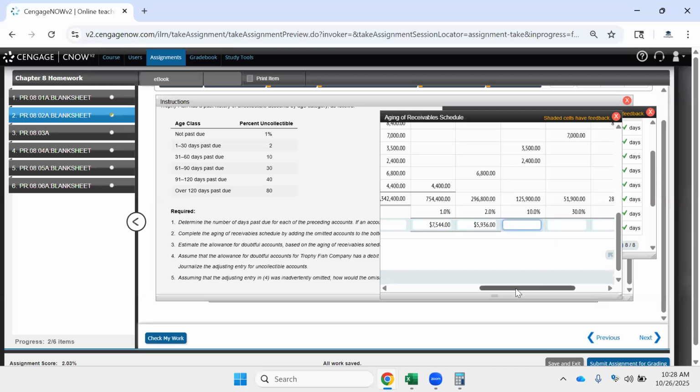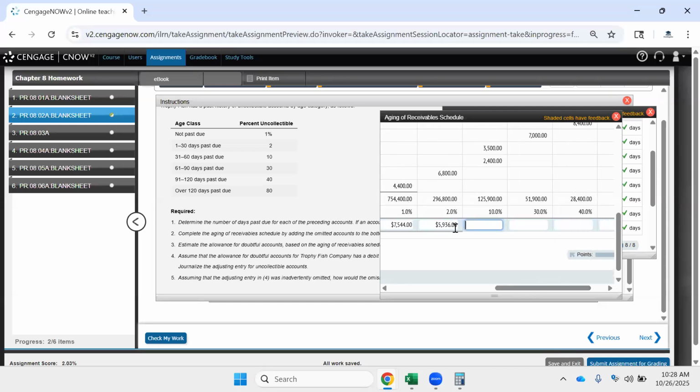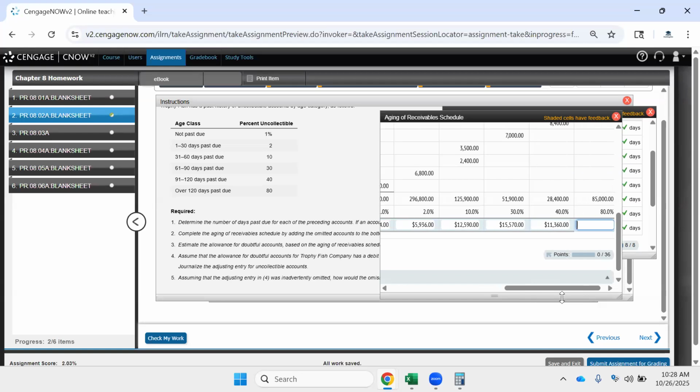And then 2% is 55,936. 10% is 12,590. 30% is 15,570. 40% of 28,400 is 11,360. And 80% of 85,000 is 68,000.